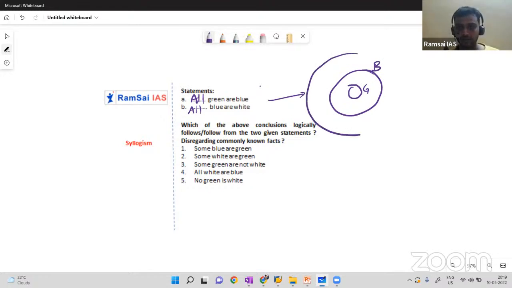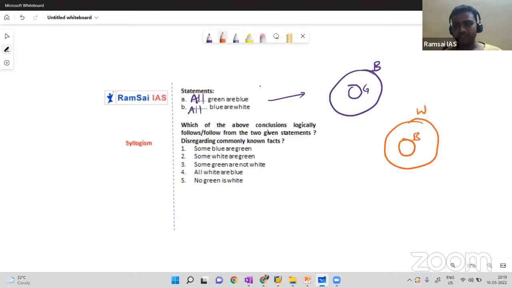So all blue, wait, I'll go back. I'll draw another diagram. All blue are white. See, using the two statements, you have to answer, no? So when you combine the two statements, it's very clear. In the first statement and in the second statement, we have one common point, that is blue. So combine these two. When you combine the two diagrams, the resultant will be like this.